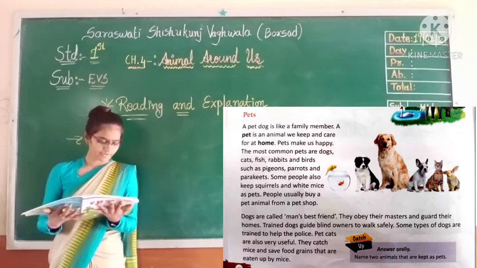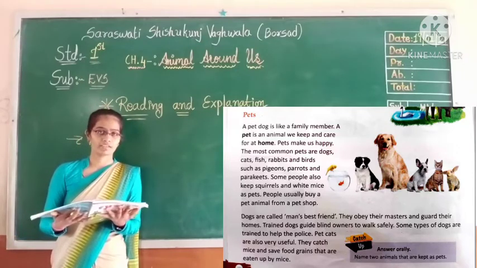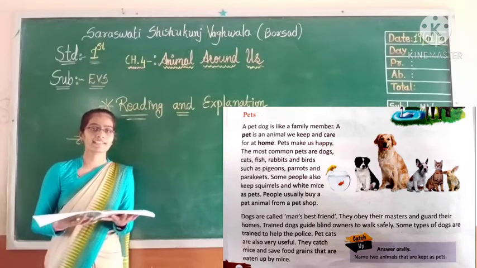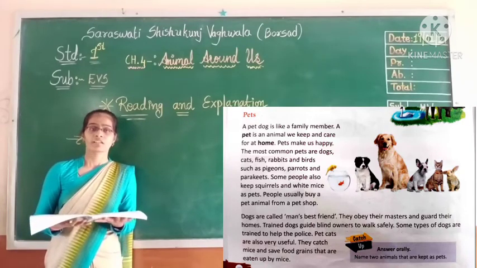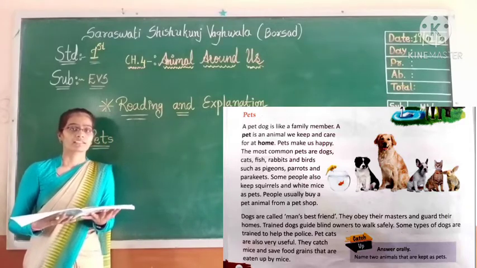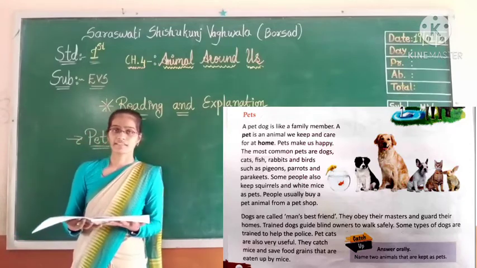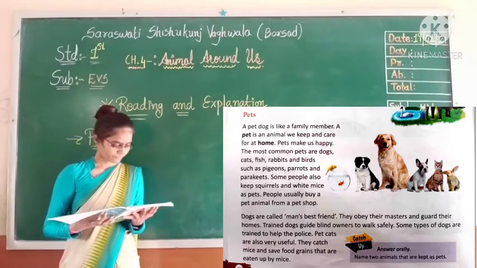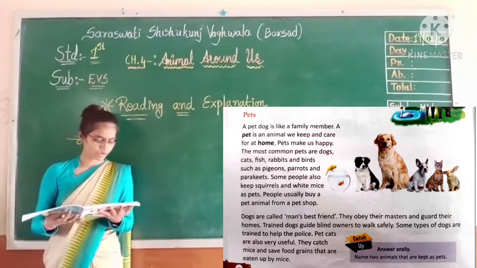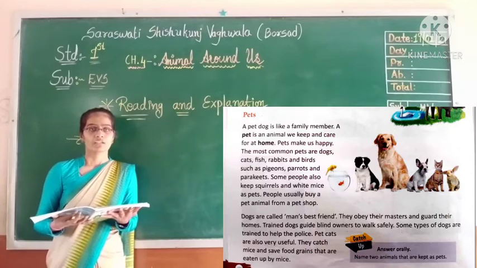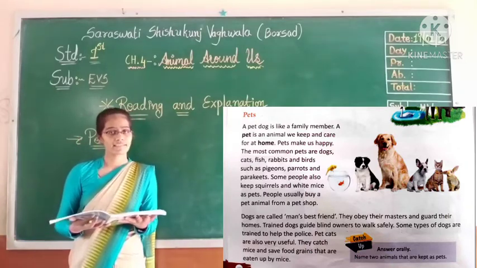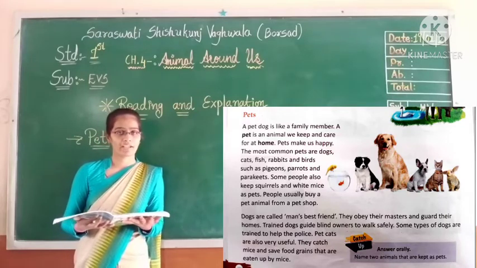A pet dog is like a family member. You may have noticed that many people keep a dog or a parrot as a pet in their home. A dog is also considered a family member. A pet is an animal we keep and care for at home. So if we keep them in our home as pets, it is necessary that we take care of these pets.